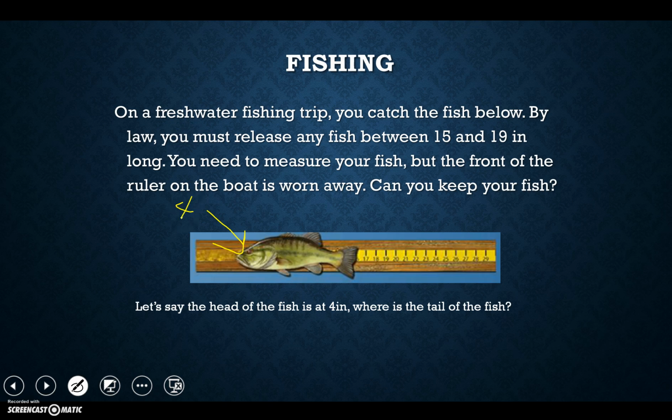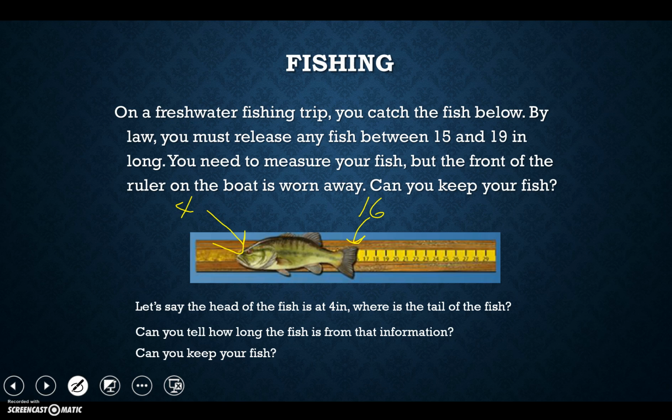Okay, where do you see the tail of the fish at? Well, looking here, I can see it looks like it's about at 16 inches. Can I tell how long this fish is just by that information that's given to us? And the answer to that is yes, and we'll bring up a postulate that says that is so. So it doesn't matter that I'm not starting at 1, I can still see how long it is based upon the fact that I know it's starting at 4 and it's going to 16.